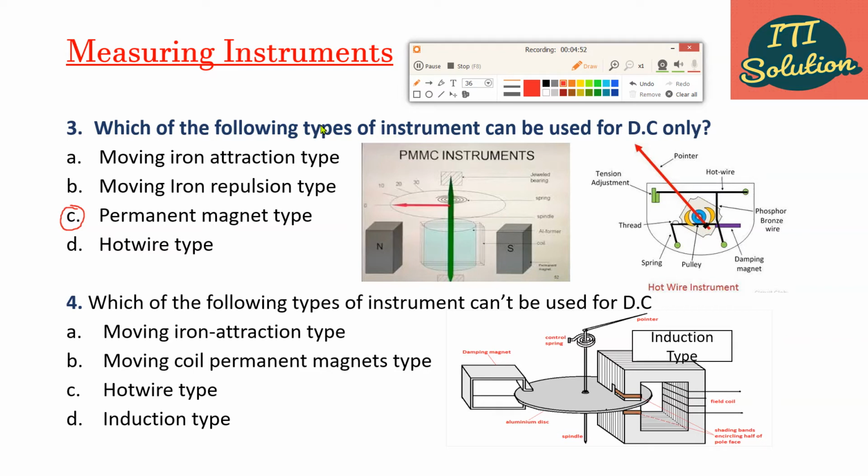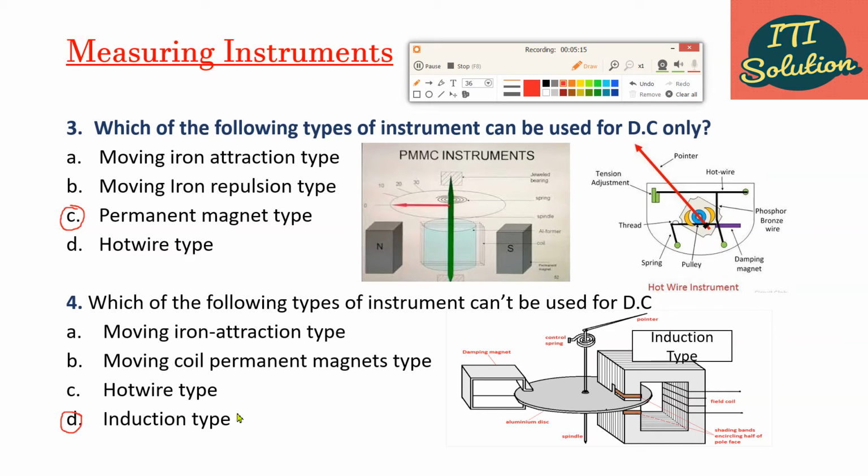Next question. Which of the following type of instrument can be used for AC only? Option A, moving iron attraction type. Option B, moving coil permanent magnet type. Option C, hot wire type. Option D, induction type. Correct answer is option D, induction type.